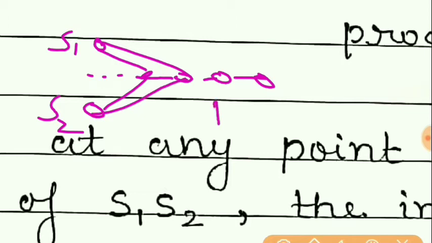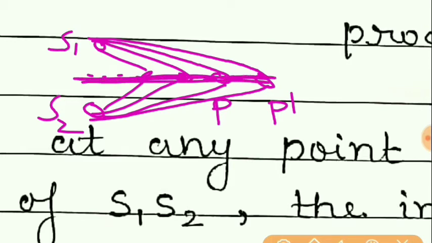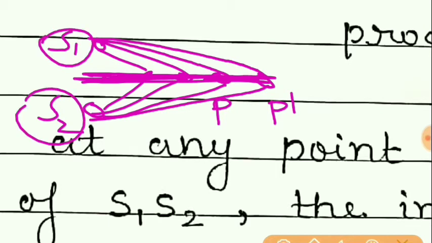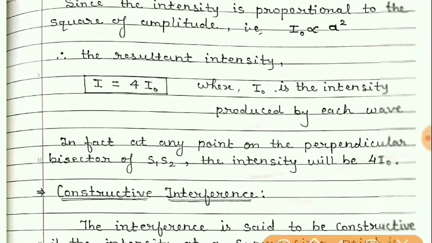You can see for this point P, the path difference S1P and S2P is the same. If we select this point P dash, then the path difference S1P dash and S2P dash will be the same. So on this line the path difference always remains the same at any point, and so the resultant intensity will be 4 times I naught.